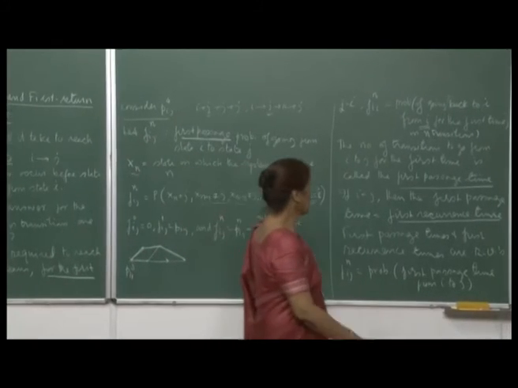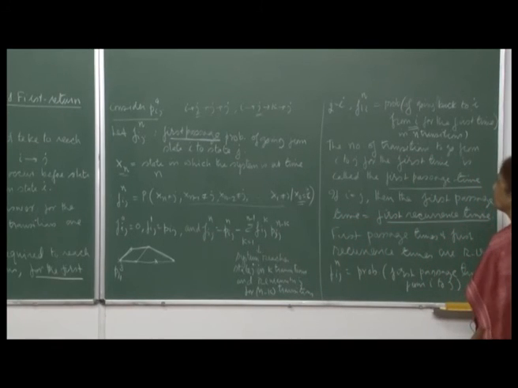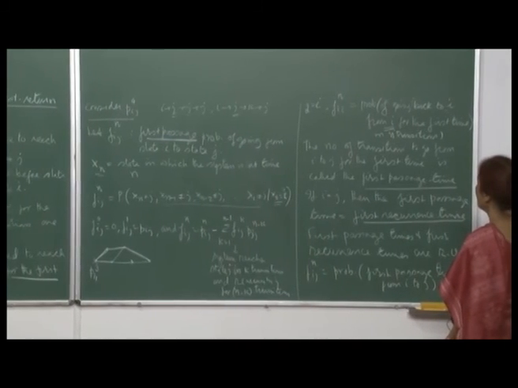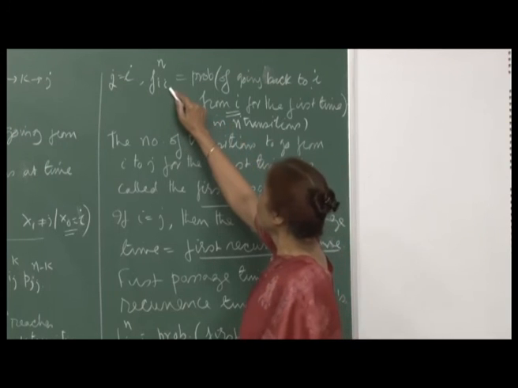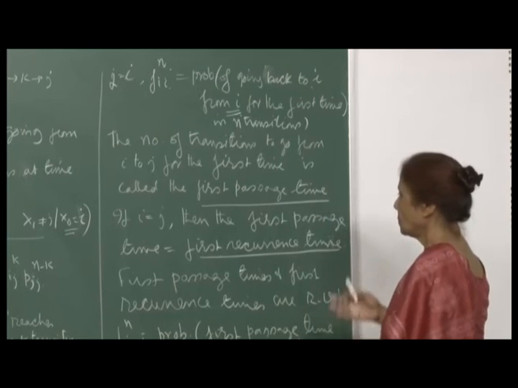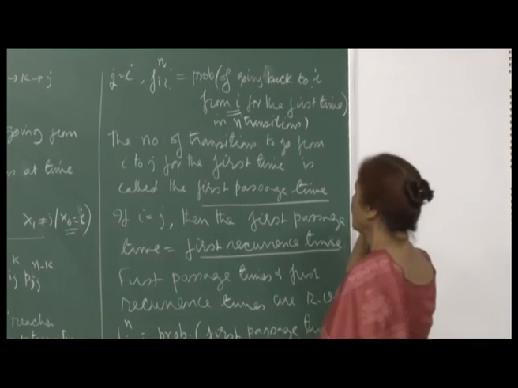I had used the word recurrence earlier, and I said we will define it later on. We will of course be talking in detail about these first passage times and first return times. So, first return probability is your recurrence probability, but here of course we are saying it in terms of n transitions, and then you would want to know the probability of ever returning to state i, and so we will compute that also.